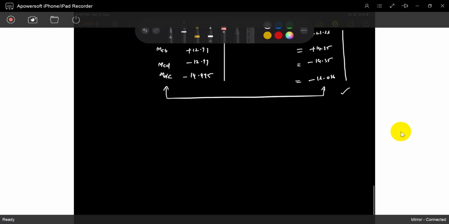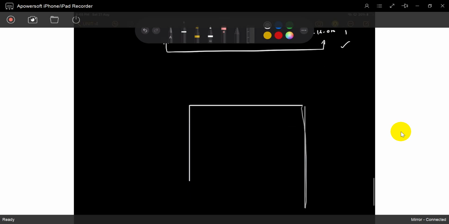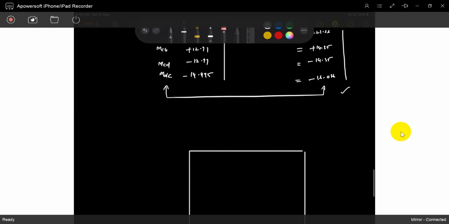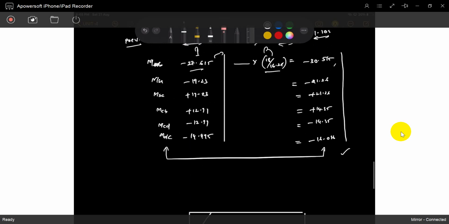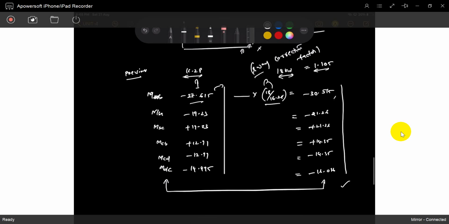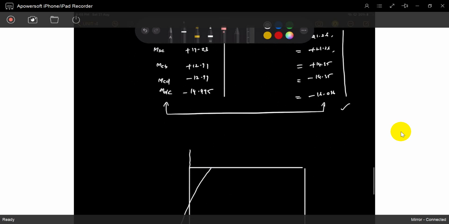So now you can draw the bending moment diagram. No need to explain bending moment diagrams again and again. If you draw it, it is minus, minus, and again minus, so it will come like this. This is plus. Here minus, minus, this is plus, and plus will go down.